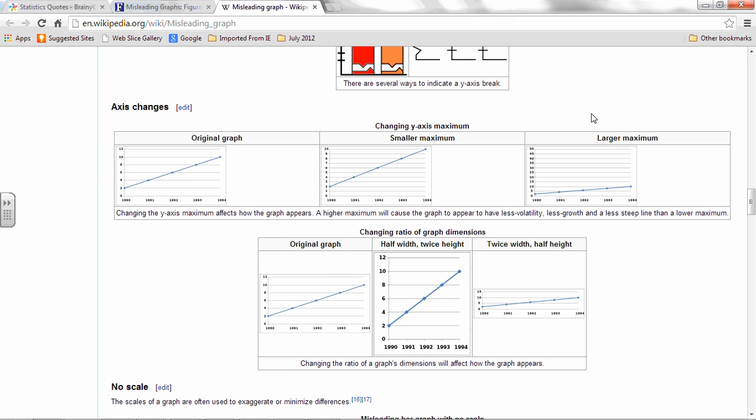These ones are interesting. Basically, if you change the axis, it can make a graph look like it's growing faster or slower. Okay? So down here, there's the normal graph. This is a good graph. But if we squished the years in, it would make the slope look higher. Or if we spread the years out and squish the y-axis in, it made it look like it's growing not as fast. Similarly here, if we change the starting value or the ending values of the y-axis, it can make it look like it's growing faster or slower.